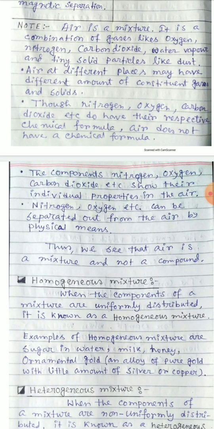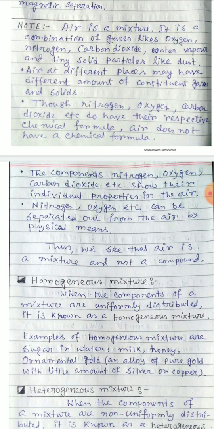One note more here. Air is a mixture. It is a combination of different gases like oxygen, nitrogen, carbon dioxide, water vapor, and tiny dust particles. Now, why is air a mixture? Because air satisfies all the characteristics of a mixture. Let's see how air satisfies all the characteristics of a mixture.